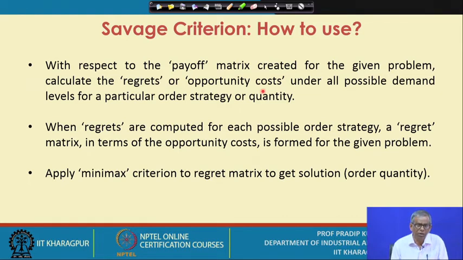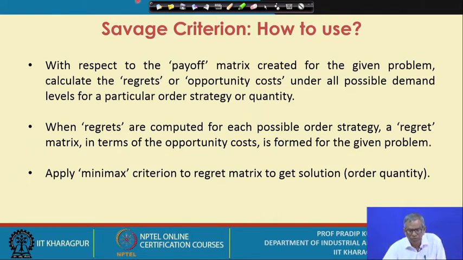We have already computed the cost associated with overstocking per unit, and the cost associated with understocking per unit. So when you refer to the opportunity cost matrix, you get these two important pieces of information.